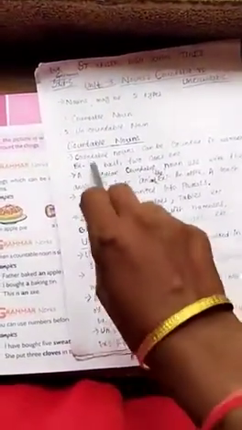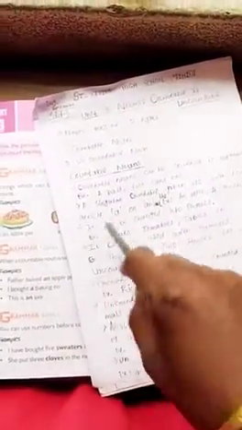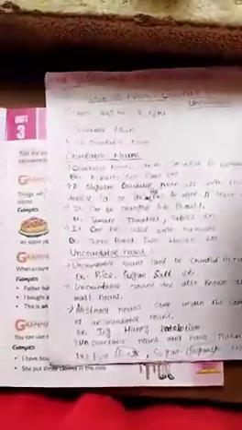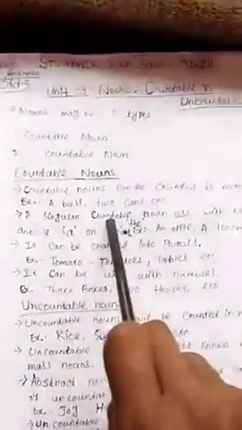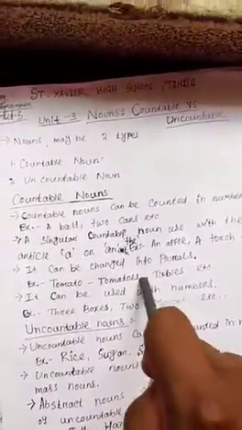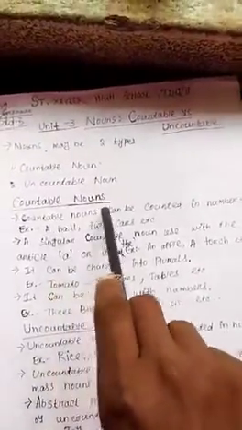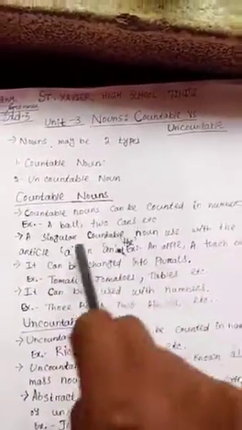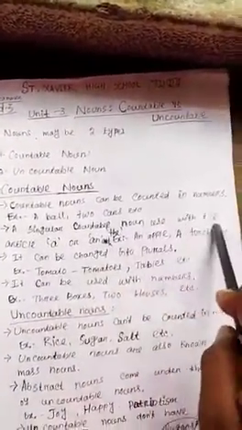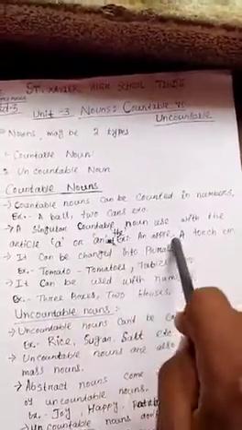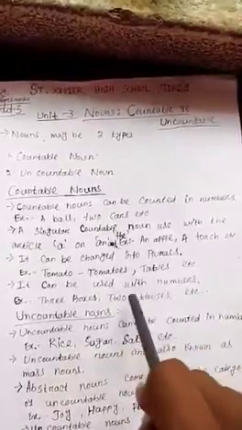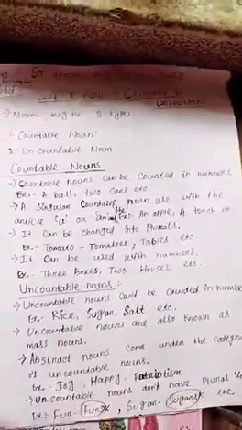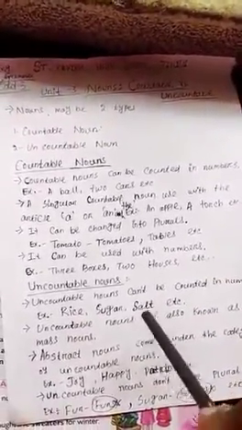So there are 4 features. Here I will write out the 4 features of countable nouns. This will help you to recognize the countable nouns. Countable nouns can be counted in numbers. A singular countable noun is used with the article a, an or the. It can be changed into plurals. It can be used with numbers. So students, this is all about the countable nouns.